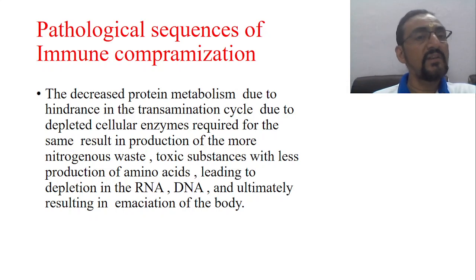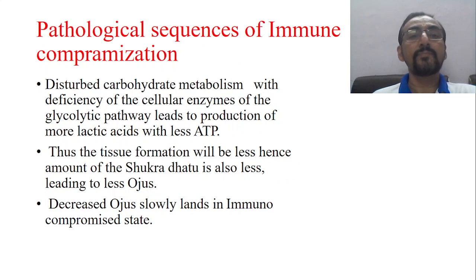So you see, proteins are nothing but amino acids. Different types of amino acids are required for the formation of the body, even for DNA, RNA, etc. The proteins are required. So when this is not happening because of protein loss or improper protein metabolism, definitely the cell division itself gets affected. That may lead to a chronic disease like Rajayakshma, which is nothing but an immunocompromised state.